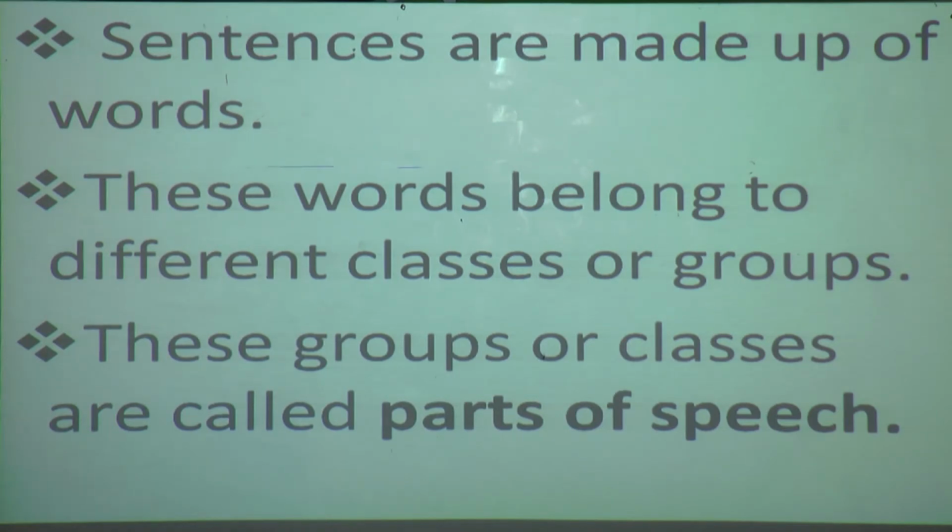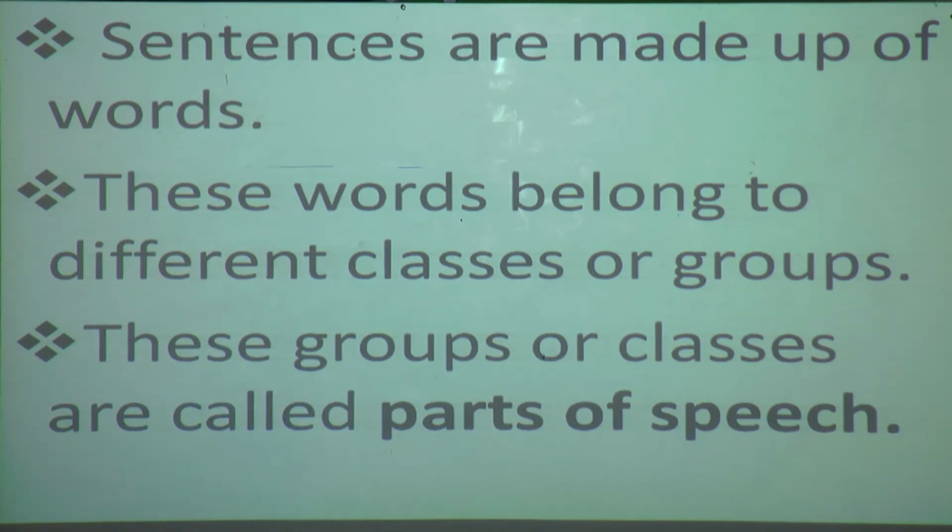Now, what are these classes or groups called? Parts of speech. Understood till here, students? Sentences are made up of words, and each word belongs to some group or class, and these groups or classes are called parts of speech.